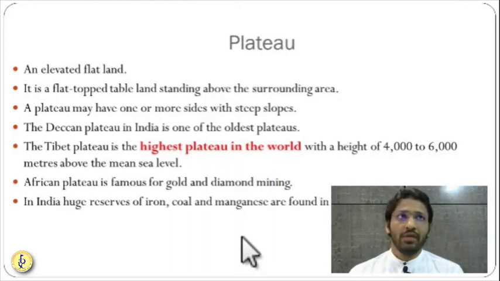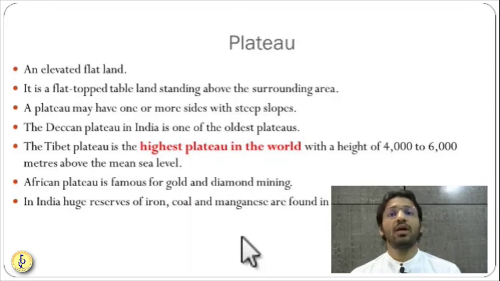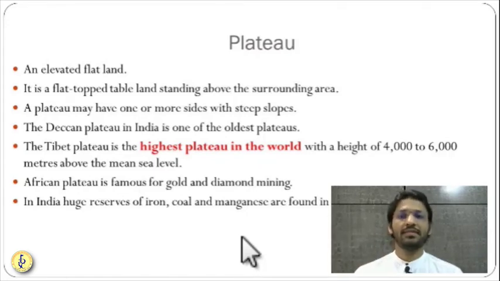Okay. So if we see, the Tibetan plateau is very close to India and it is the world's highest plateau. World's highest plateau, and in terms of plateaus, you can say it's the highest battleground also. So the Tibetan plateau is 4,000 to 6,000 meters high from sea level. It's very important. In Africa also you have famous plateaus. These plateaus are very important as they are very mineral rich. Tibet is also mineral rich. In African plateaus also you will see diamond and gold.